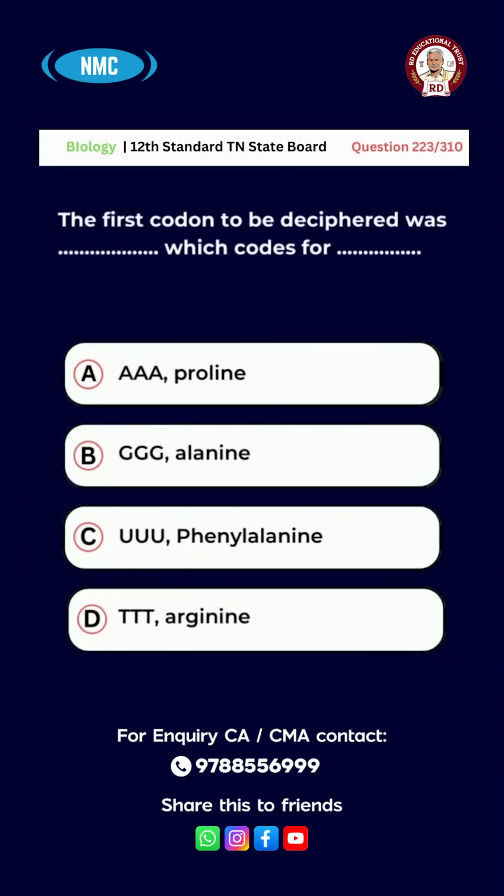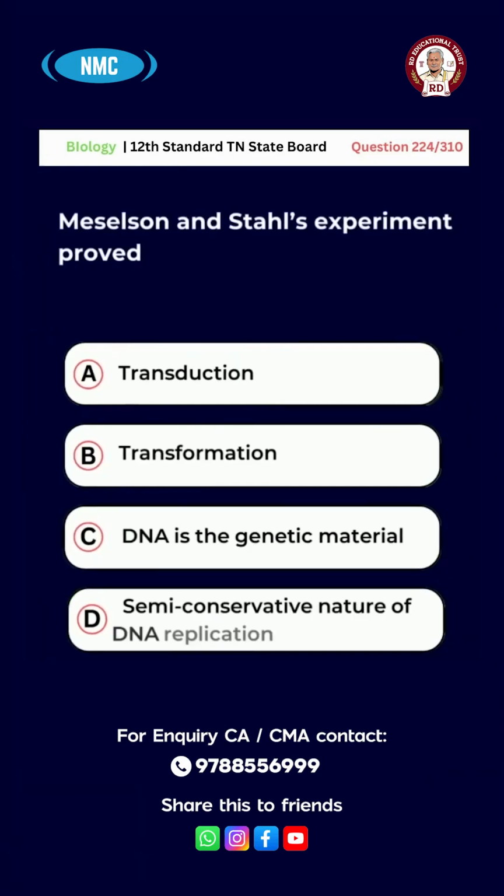Question number 223. The first codon to be deciphered was dash, which codes for dash. Option A. AAA proline. B. GGG alanine. C. UUU phenylalanine. D. TTT arginine. And the right answer for this question is option C. UUU phenylalanine.